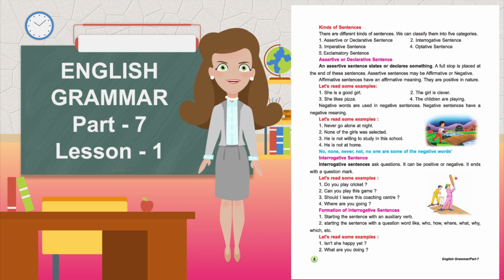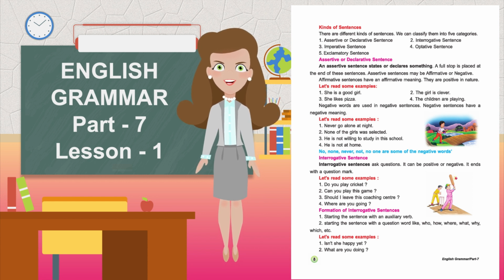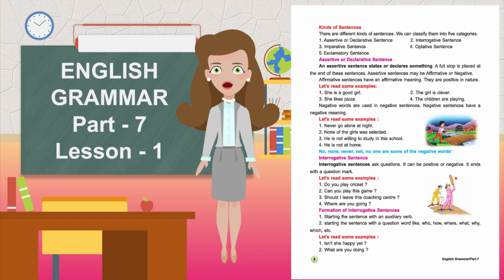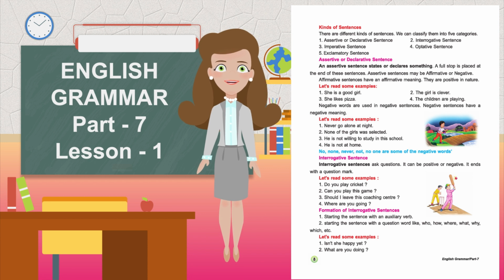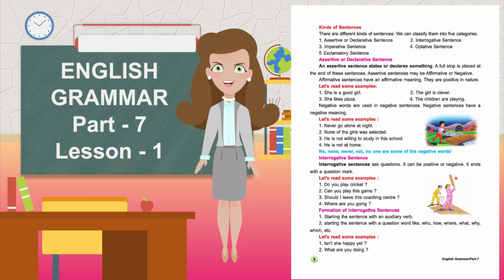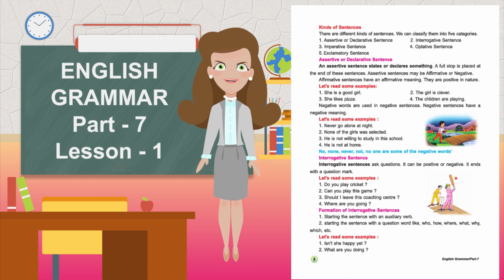Formation of interrogative sentences. First, starting the sentence with an auxiliary verb. Second, starting the sentence with a question word like who, how, where, what, why, which, etc. Let's read some examples. Isn't she happy yet? What are you doing?